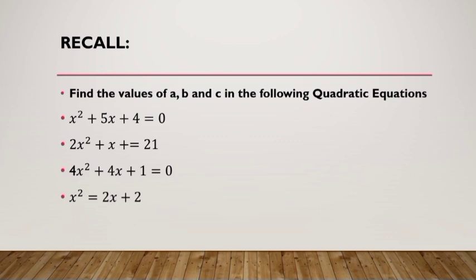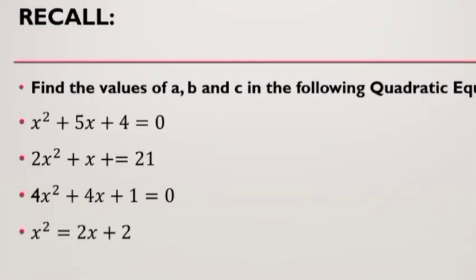Ano nga ba yung mga dapat nating tandaan para mahanap ang A, B, at C? Una, dapat ang quadratic equation ay nasa standard form, ax squared plus bx plus c, para madaling mahanap ang A, B, at C. So number 1, A is equal to 1, B is positive 5, and C is positive 4.